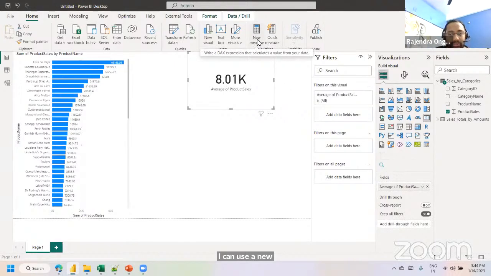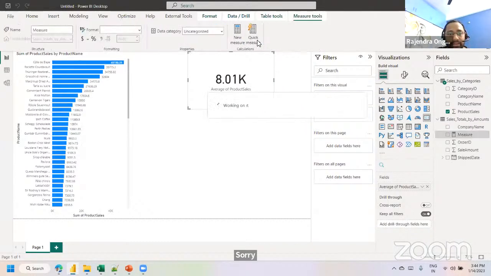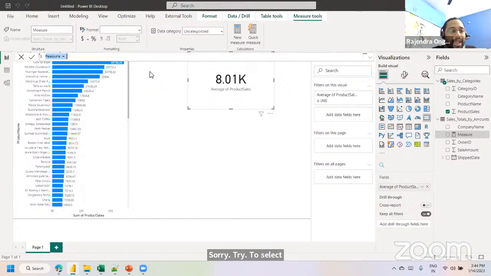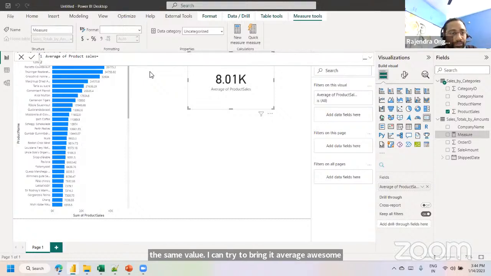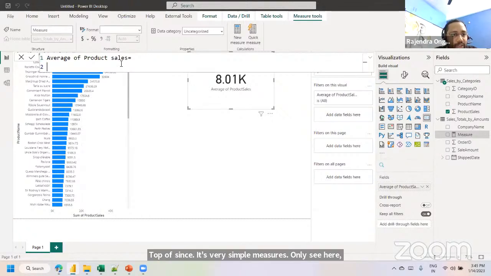See here. Sorry. Try to select new measure. Select it. The same value, I can try to bring it. Average of product of sales. It's a very simple measure only. See here. Let me increase the size. I hope you are able to see average of product of sales. I have used the next line instead of writing on the same line. Shift enter is to write on the next line. To write the function, I'm just using the next line part.